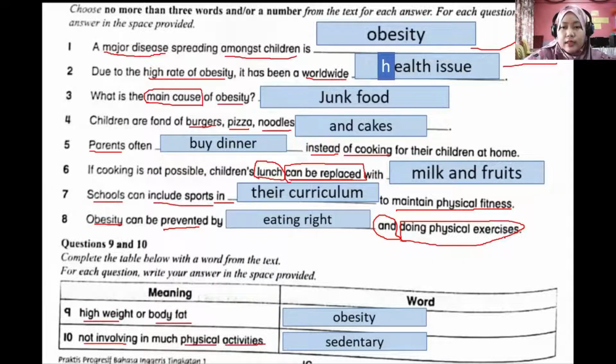Okay, so exercise regularly and eating right. So eating right is the answer. For question number 9, high weight or body fat. You have to give one word that has the same meaning of high weight or body fat, which is obesity. Obesity is the answer for question number 9.